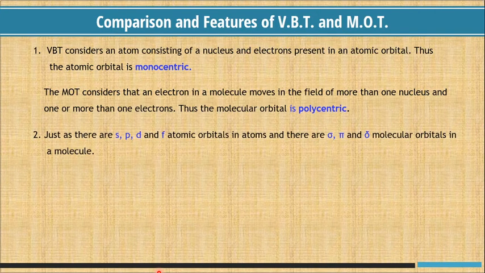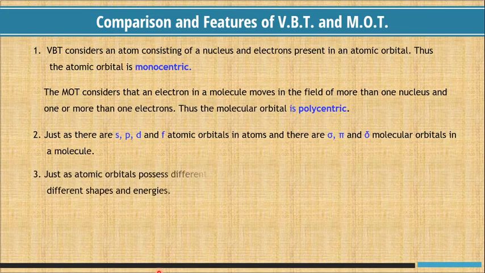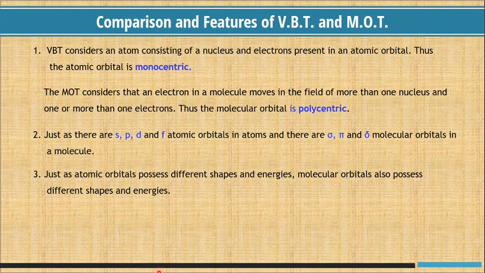Just as there are s, p, d and f orbitals in atoms, there are sigma, pi and delta molecular orbitals in the molecules. Just as atomic orbitals possess different shapes and energies, molecular orbitals also possess different shapes and energies.